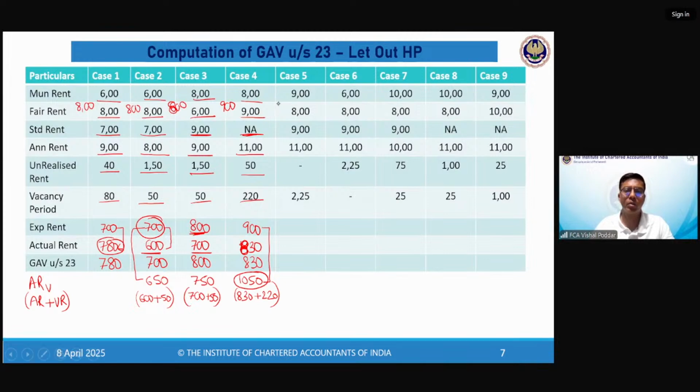Next. Higher of these two is 900. Comparing both these two, it is 900. Compare with 900. So obviously 900 is your ER. Now 1100 minus 225. So this becomes 875. 875 plus 225. This again becomes 1100. Comparing ER with ARV, ARV is higher. So my answer is AR, 875.